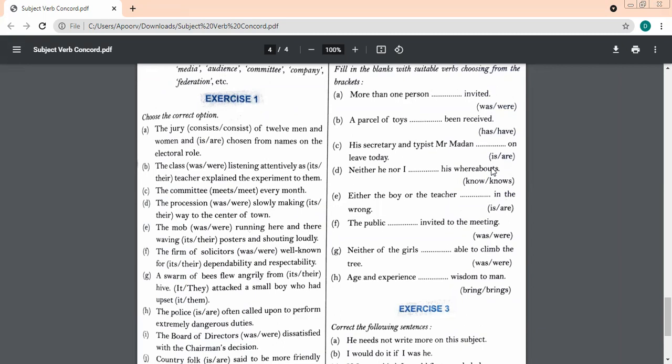Start, beta. Start reading. The jury consists of 12 men and women and are chosen from names on the electoral roll. Very good. Well done. Let one person speak at a time.